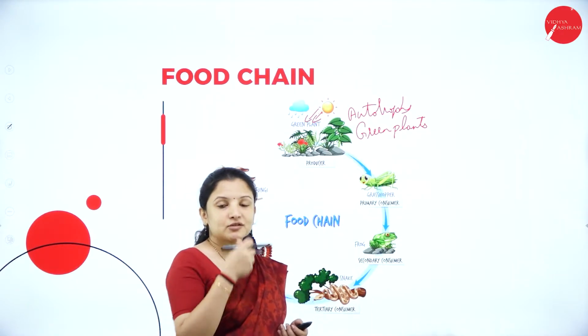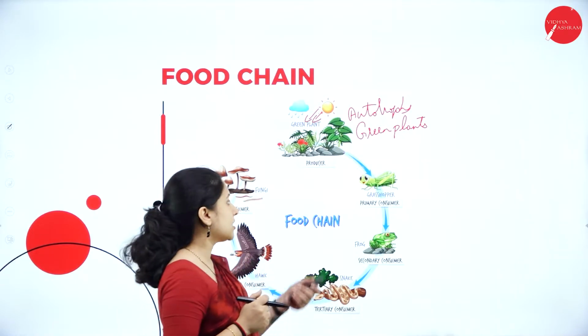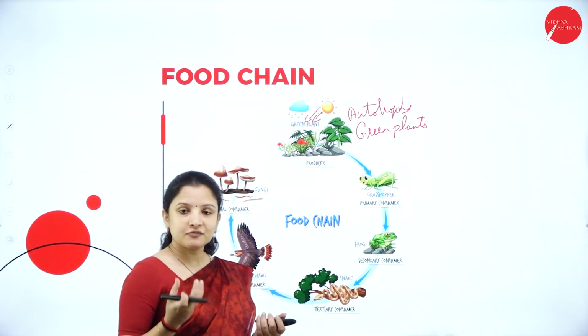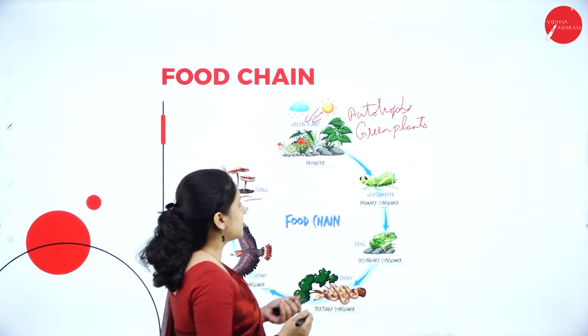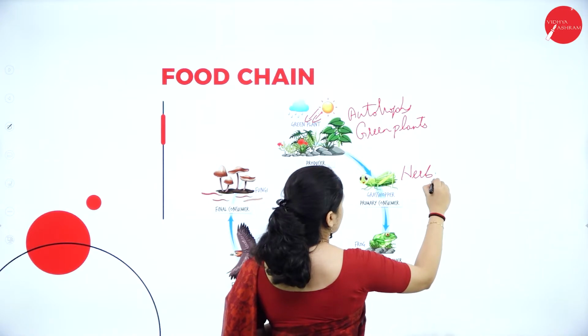Consumer means those who consume something. Here a herbivore is consuming something. I have taken the example of a very small consumer, that is a primary consumer here, the grasshopper. So this grasshopper will be a herbivore.